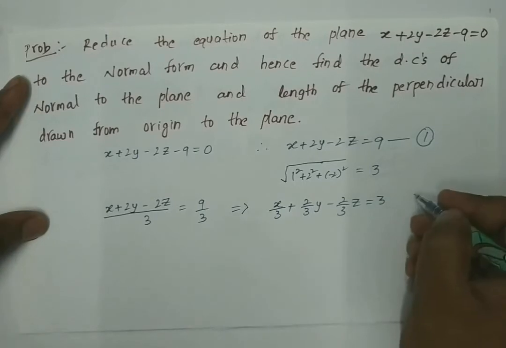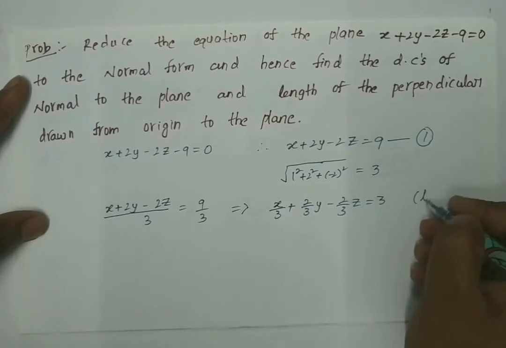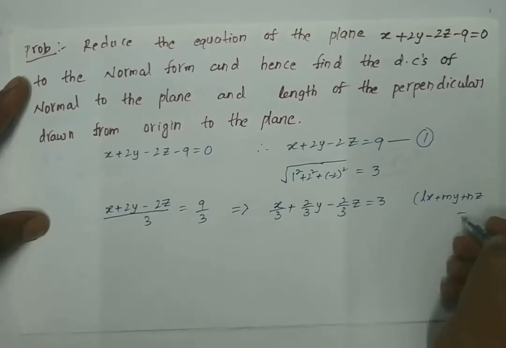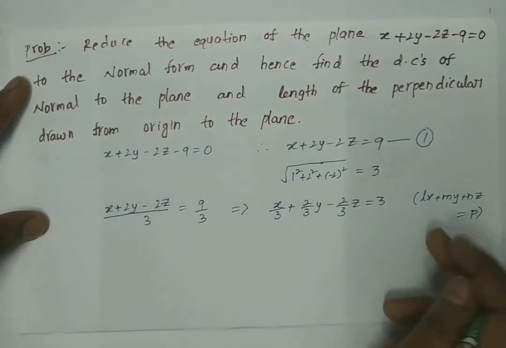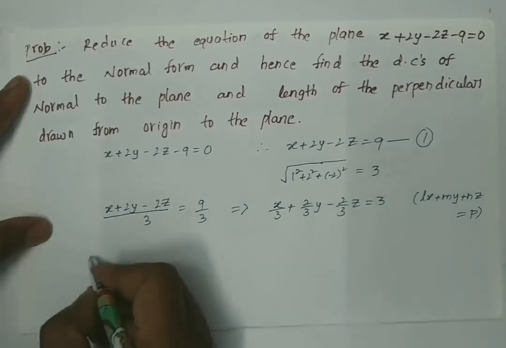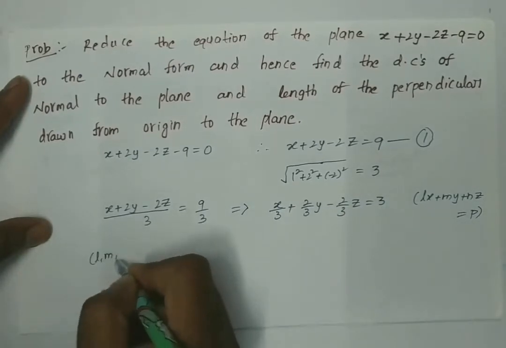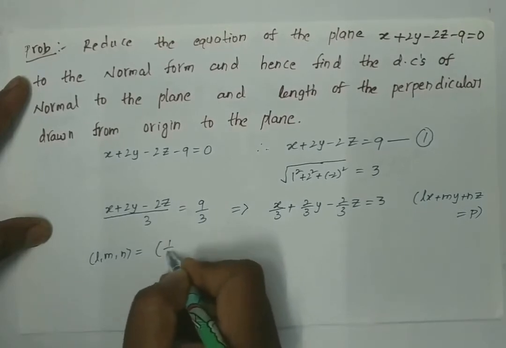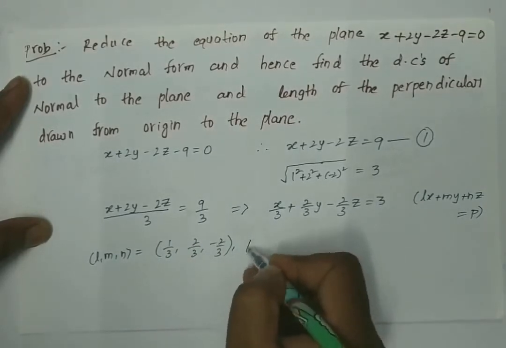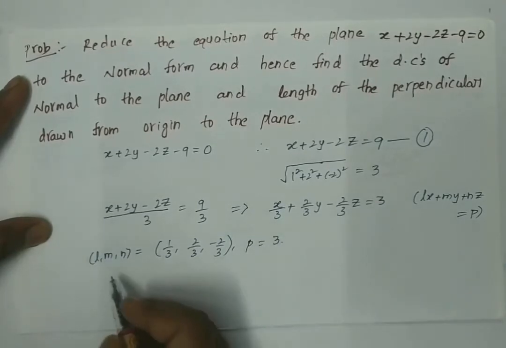Now this is in the form of Lx plus My plus Nz is equal to P. Now let us compare this equation with this equation. So here we get L, M, N as 1 by 3, 2 by 3, minus 2 by 3 and P as 3. Here L, M, N are nothing but the direction cosines of the normal to the plane.